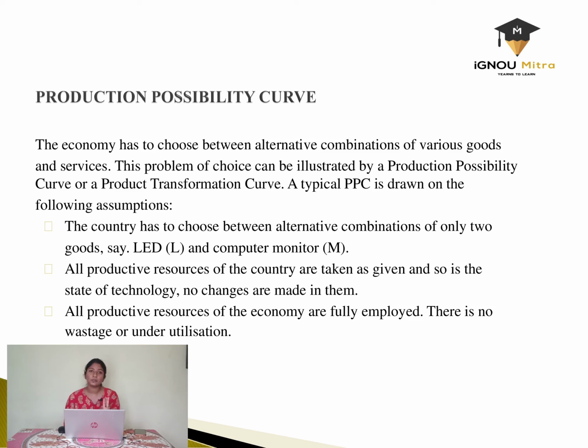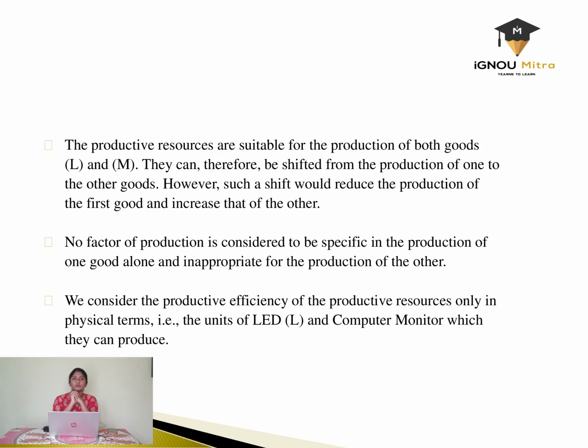So basically, two products are being produced and all the resources of the economy are being used efficiently in such a way that both get an equal amount of resources. Third point is that all productive resources of the economy are fully employed. There is no wastage or underutilization. The resources are fully utilized and there is no wastage at all to produce these two products.